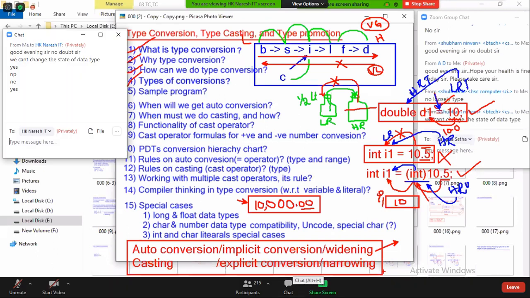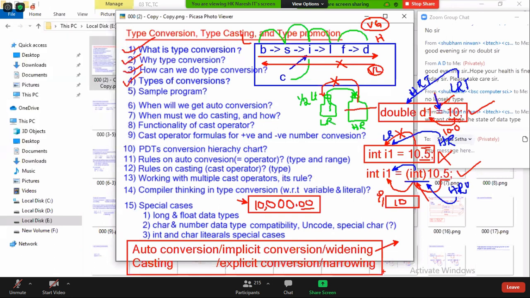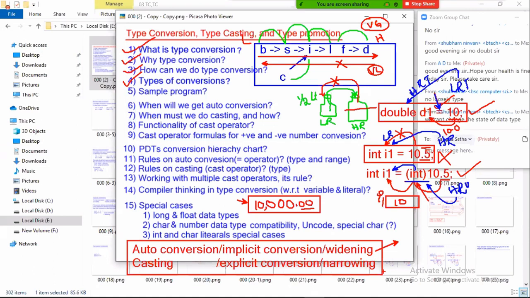Next, what is casting? Casting is the process of converting a highest range data type value to a lesser type value, or a lesser type value to a highest range data type value, by using the cast operator. People have some confusion about casting. They always think it means converting highest range value to lesser range.